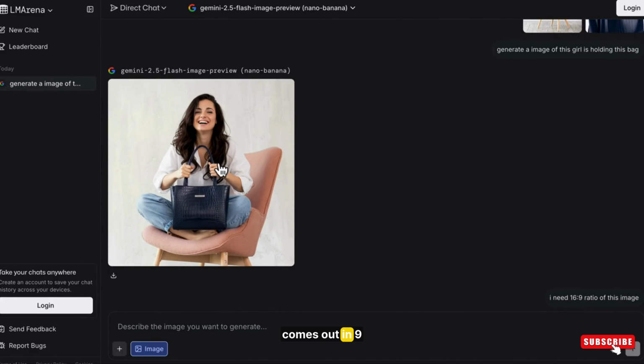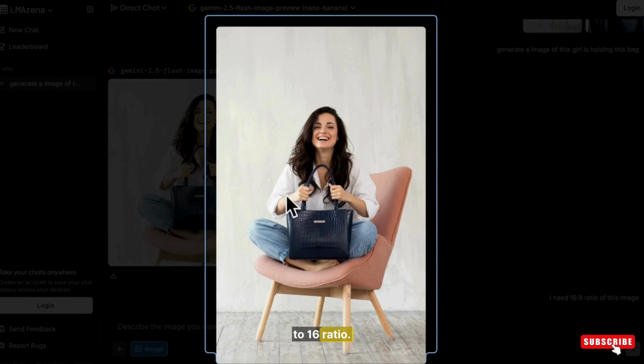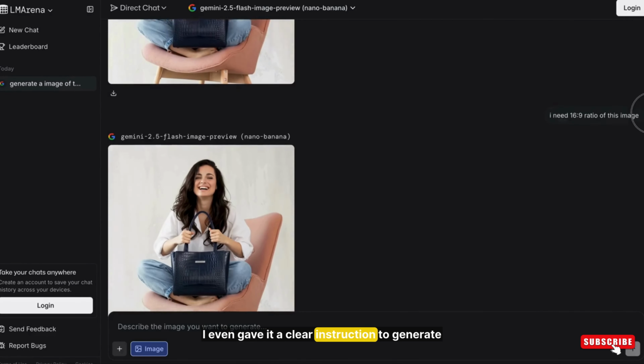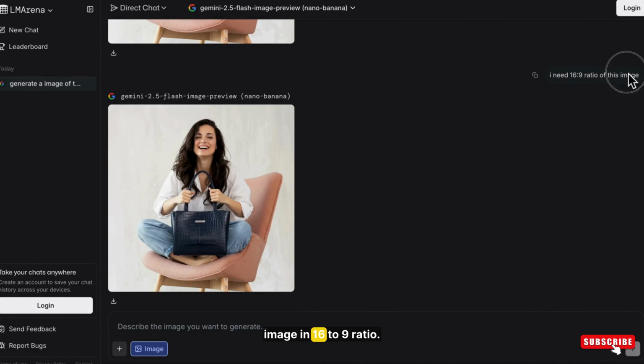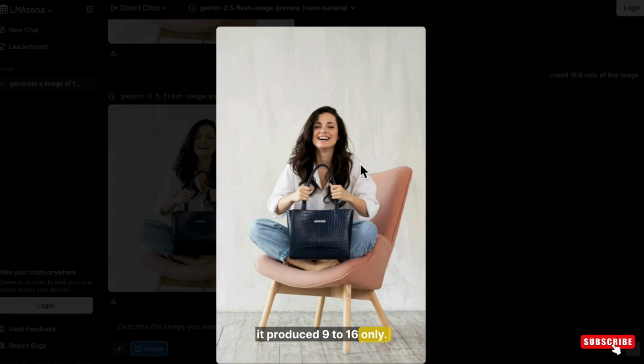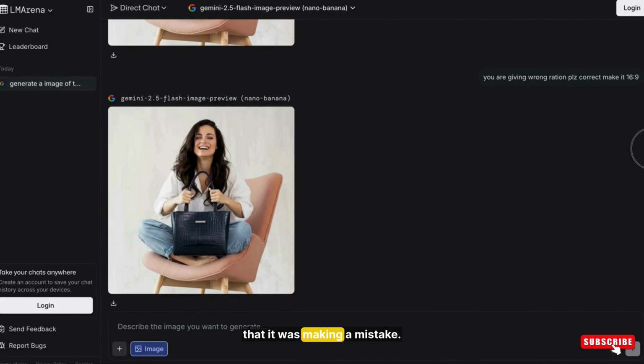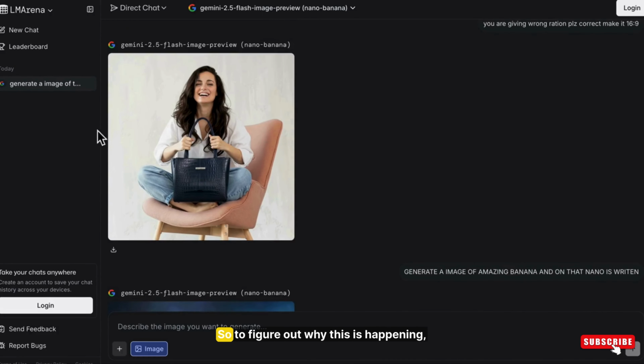It comes out in 9:16 ratio. To be specific, I even gave it a clear instruction to generate the image in 16:9 ratio, but still it produced 9:16 only. I even pointed out in a prompt that it was making a mistake, yet the result stayed the same. So to figure out why this is happening, I reviewed Google's policy for Nano Banana.